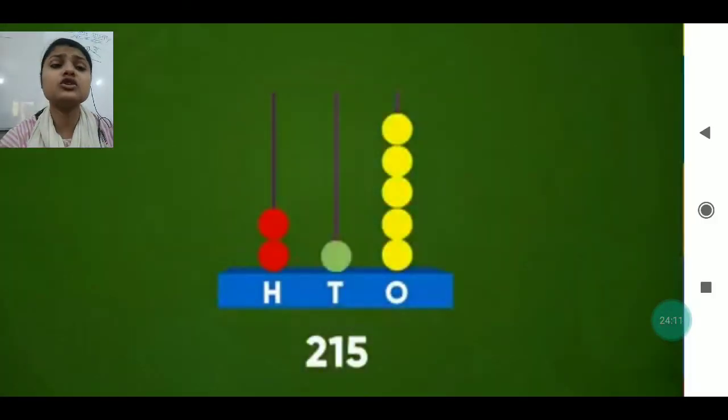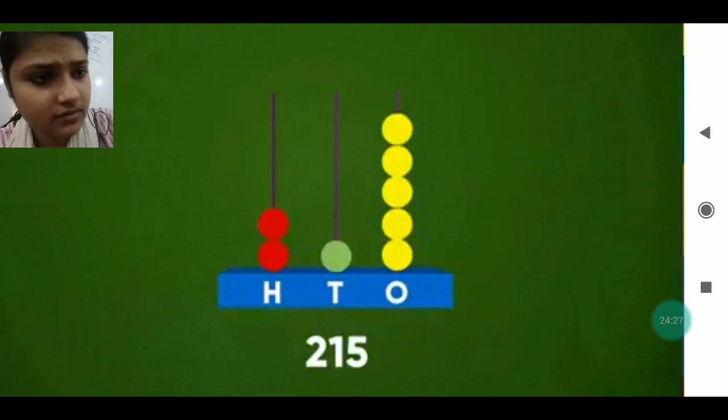You can see this one also. At one's place there are 5 beads, 1, 2, 3, you can count. There are 5 yellow beads. At tens place 1 green bead is there. And at 100 place there are 2 red beads. So that will be read as 215.